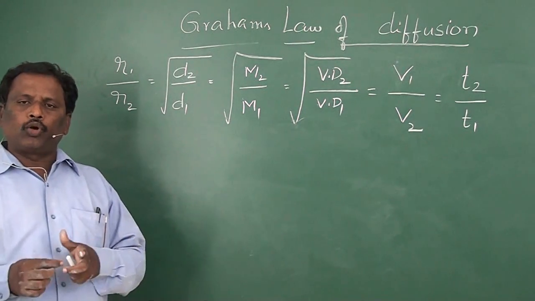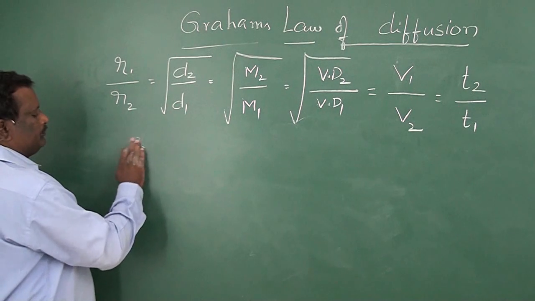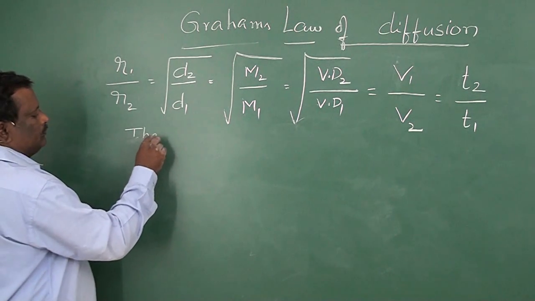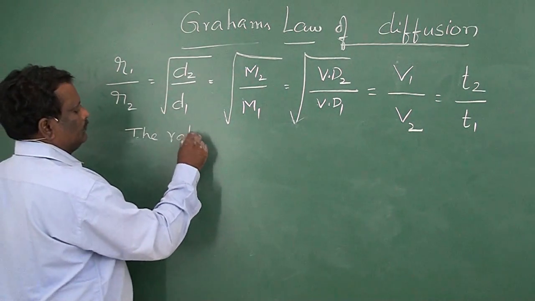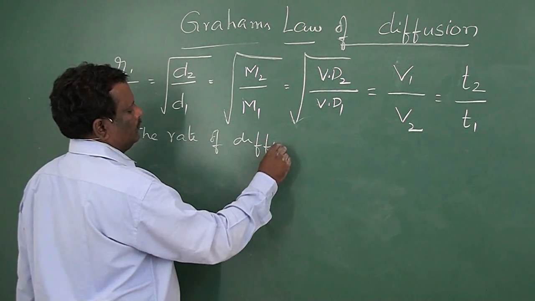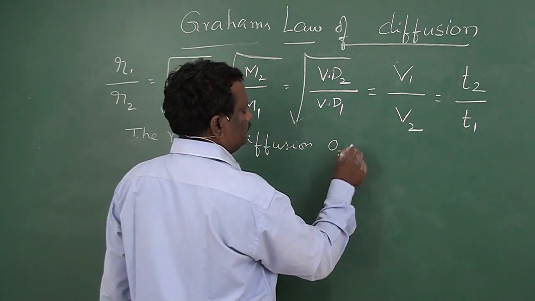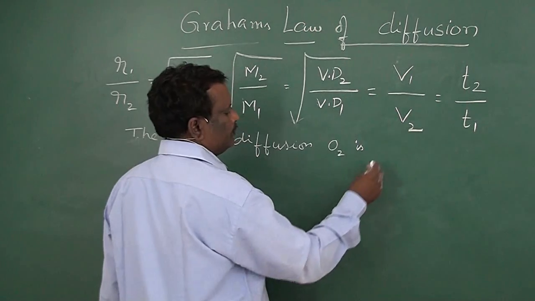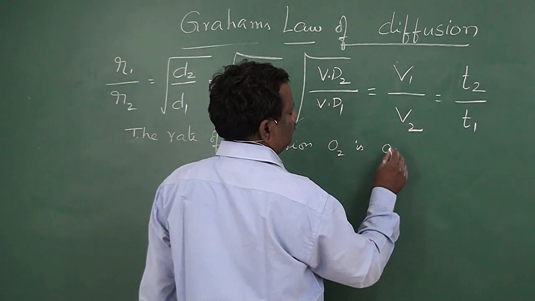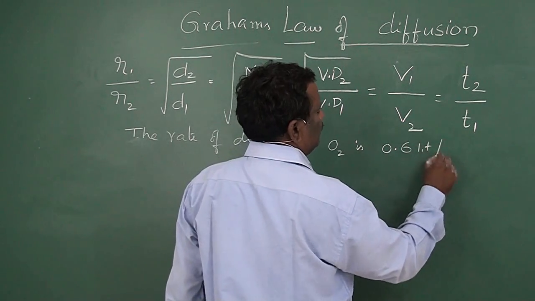Let us do some problems. The rate of diffusion of O2 is 0.6 liters per second.